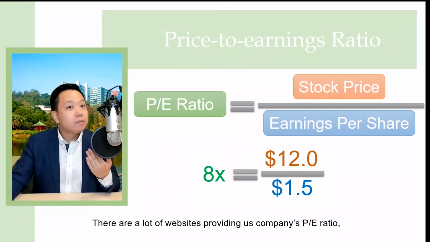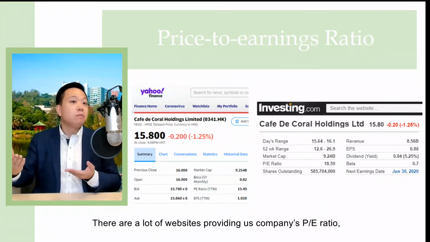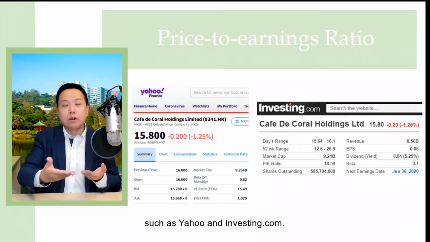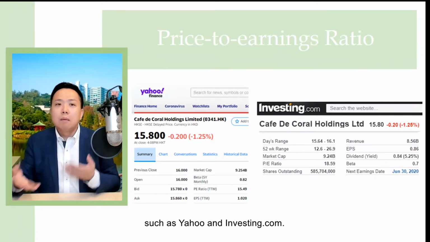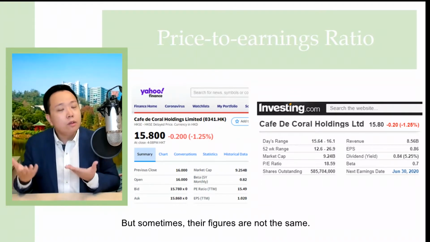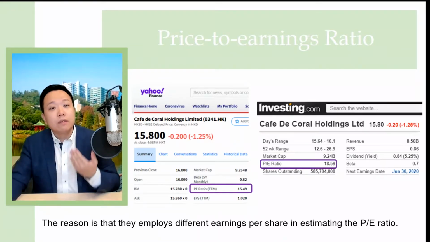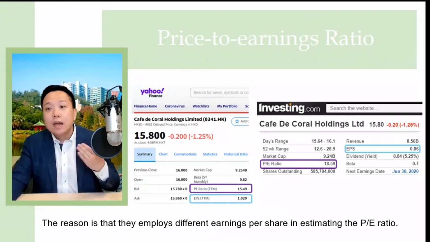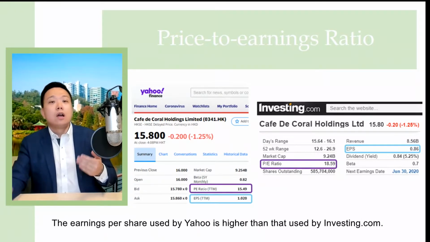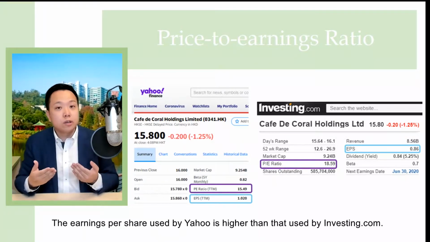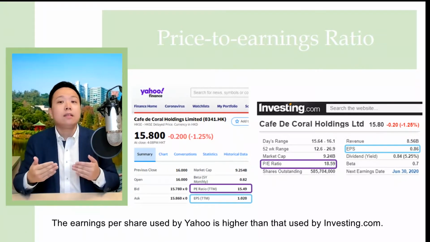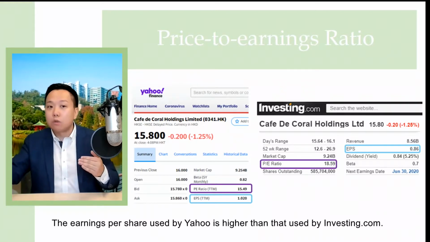There are a lot of websites providing us companies' P/E ratios, such as Yahoo and investing.com, but sometimes their figures are not the same. The reason is that they employ different earnings per share in calculating the P/E ratio. You can see that the earnings per share used by Yahoo is higher than that by investing.com.